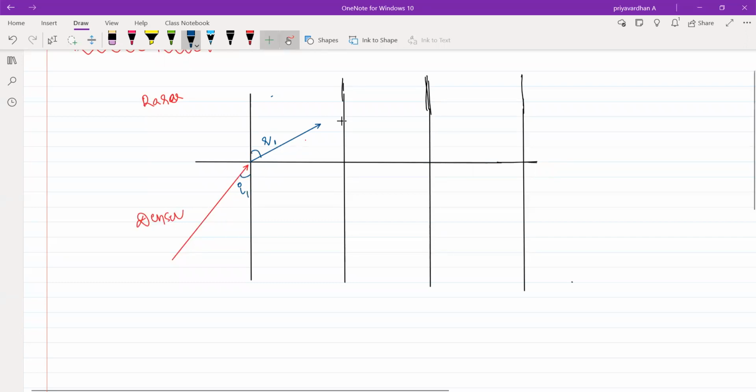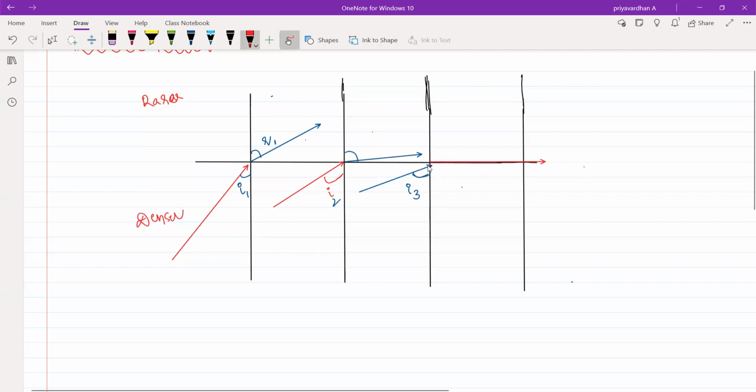Next case. If you increase the incident angle a bit more, then how will the refracted angle be? The refracted angle will also increase, right? The refracted ray must be like this. There should be more and more bending. So at one point of time, what will happen? For a given incident angle, let me call it I3, the refracted ray becomes parallel to the interface.